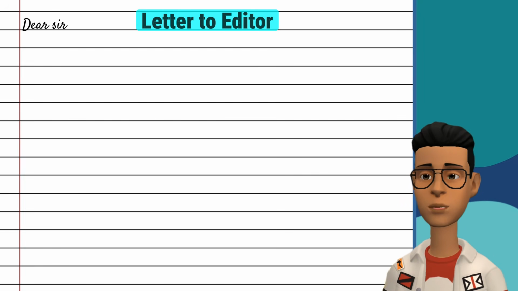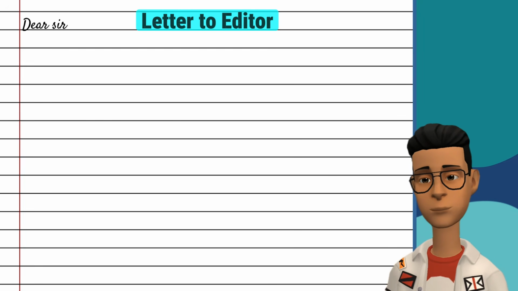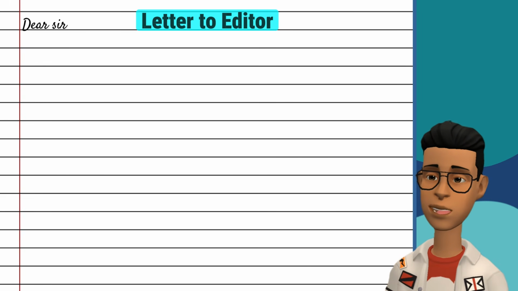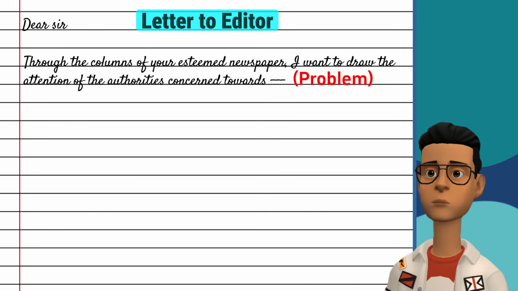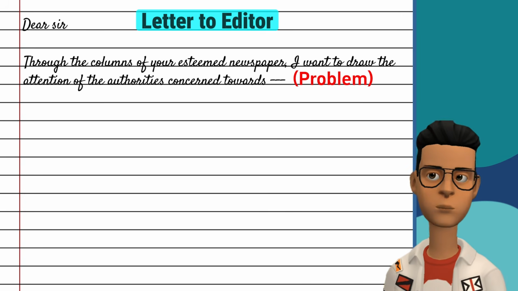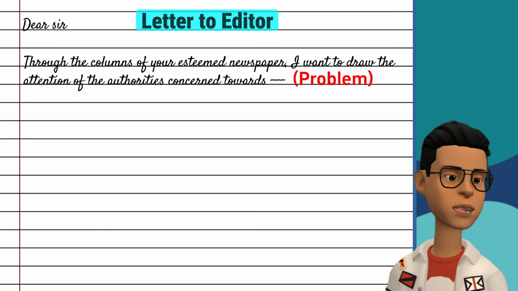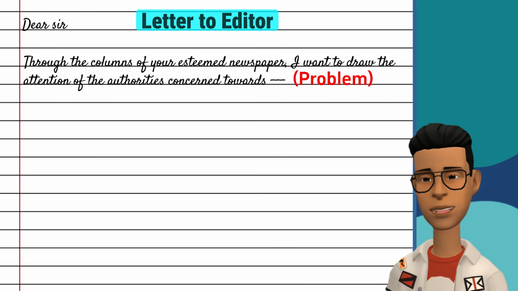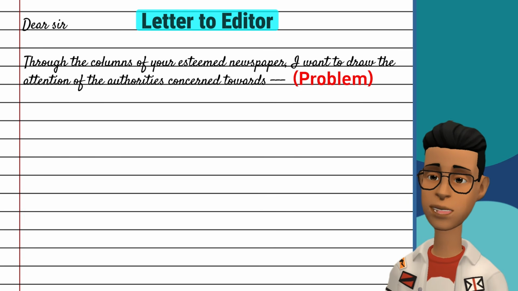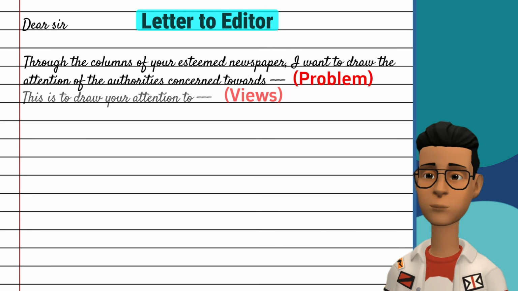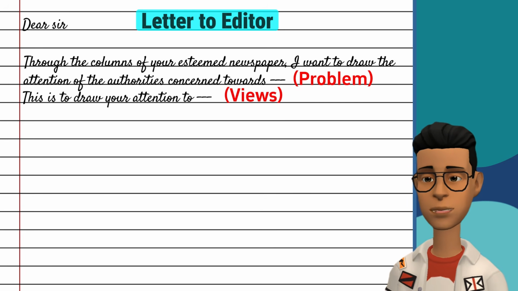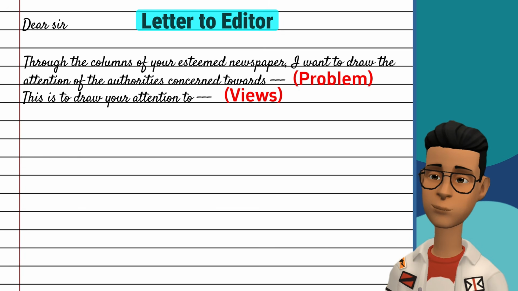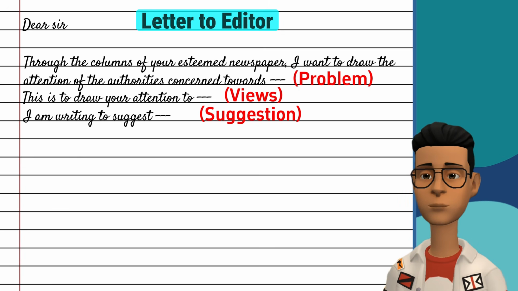A letter to editor is written when you have to tell him about a problem, so that the respective authorities can read it in the newspaper and solve it. You can always start with the words, "Through the columns of your esteemed newspaper, I want to draw the attention of the authorities concerned," towards. Or if the letter is not about a problem, it is just for telling your views to the editor, you can simply use the words, "This is to draw your attention to." And if you want to make some suggestions, you can use the words, "I am writing to suggest."